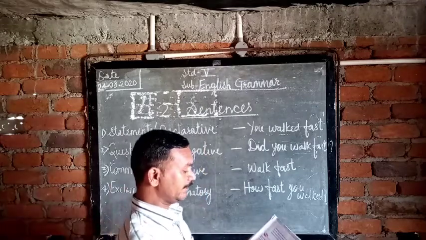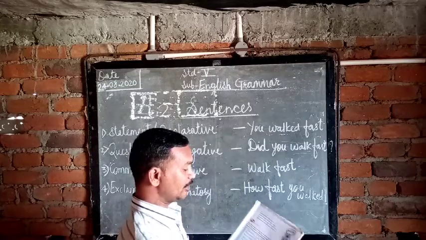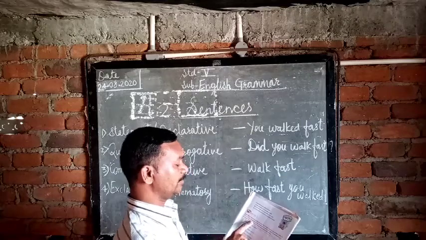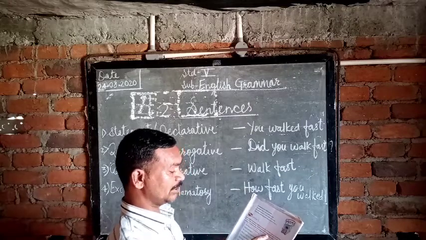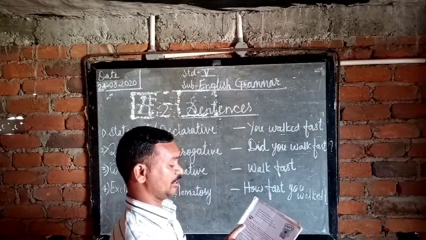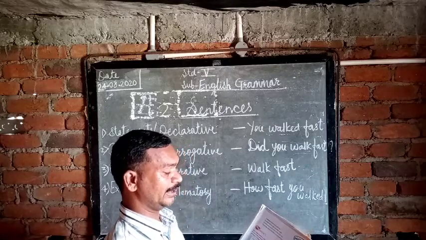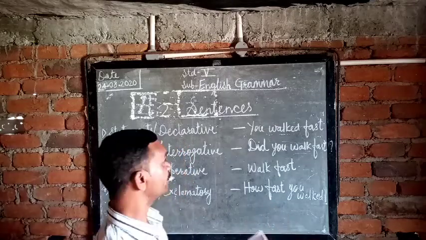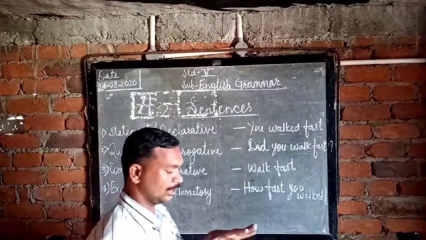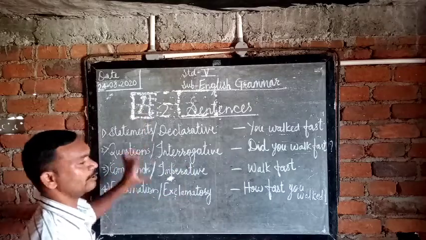Look at these sentences written by the lazy boy. He has not put any punctuation marks at the end of the sentences. Put the punctuation marks and write S for statement, write Q for question, write C for command, and write E for exclamation next to each sentence. So after understanding the type of sentences, you have to solve these questions. Firstly, you understand the type of sentences.